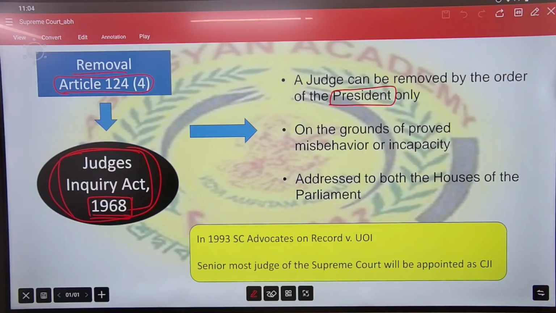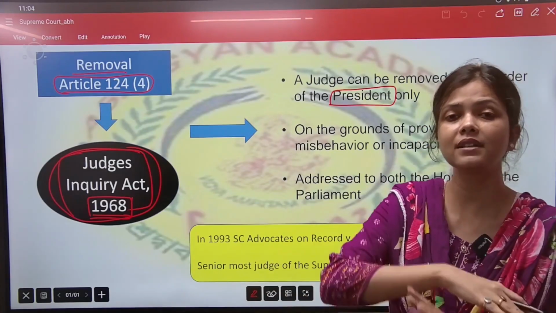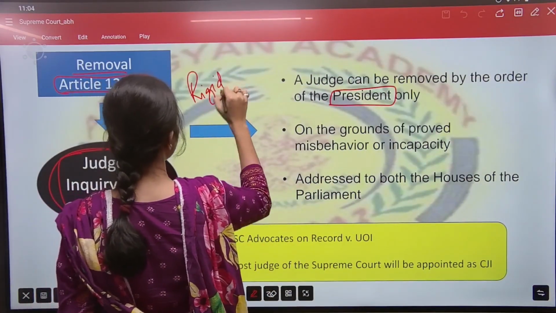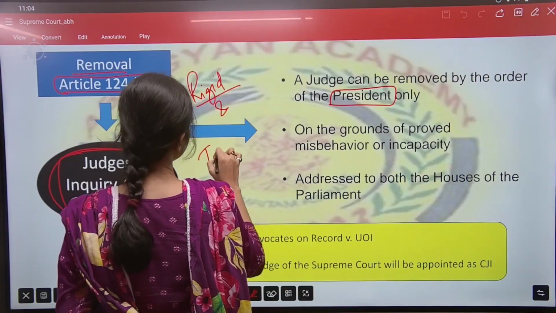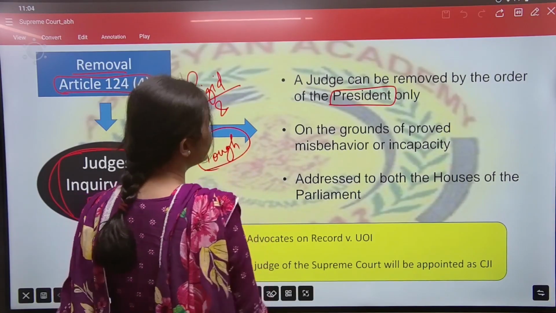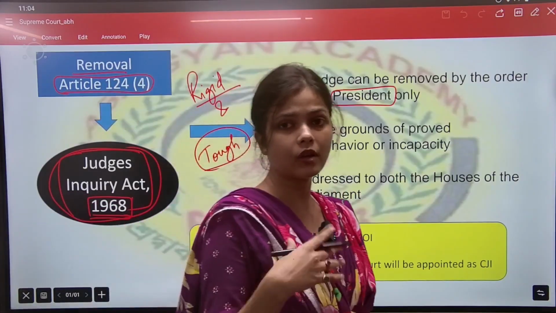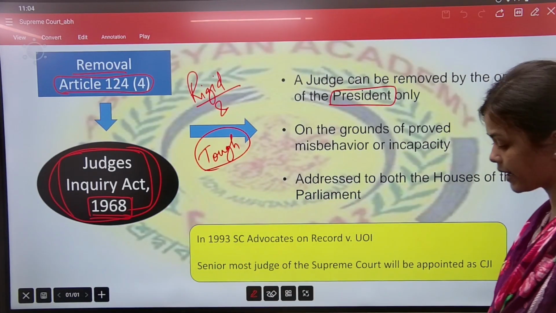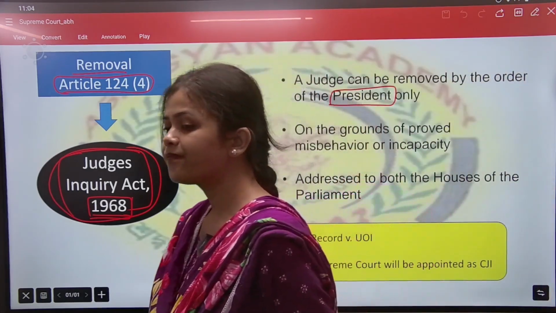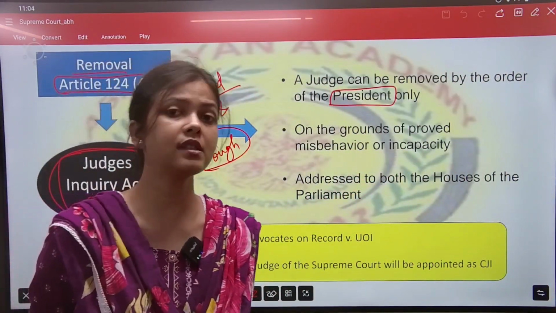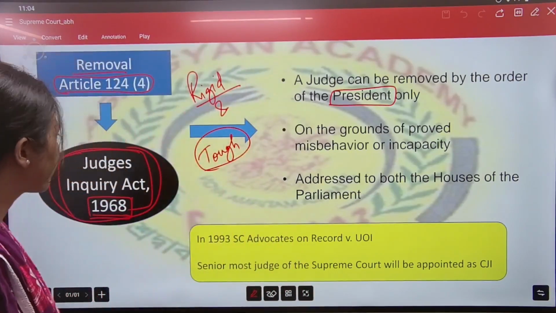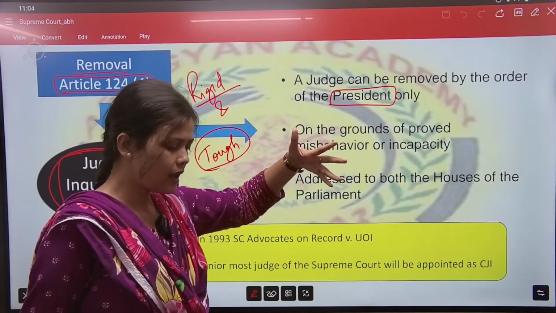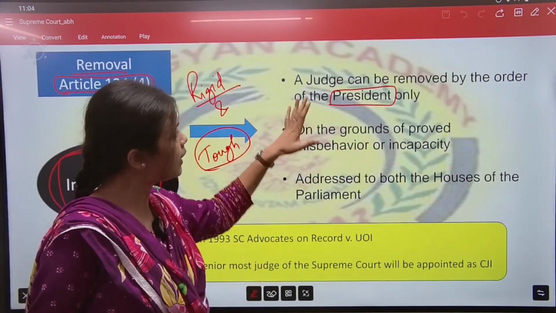Okay, but there is a long removal process and it is very rigid. The process is very rigid and tough. Currently also there is controversy revolving around the removal of Delhi High Court judge Yashwant Verma. So his removal process is initiated in the parliament. Okay. So at the last, the president will give his signature. That's why it is written down.